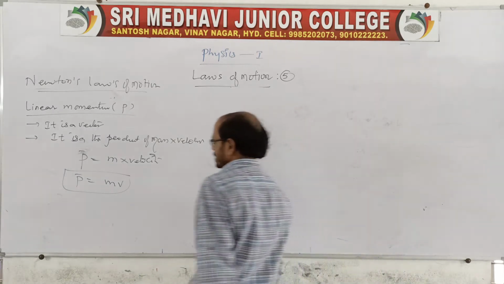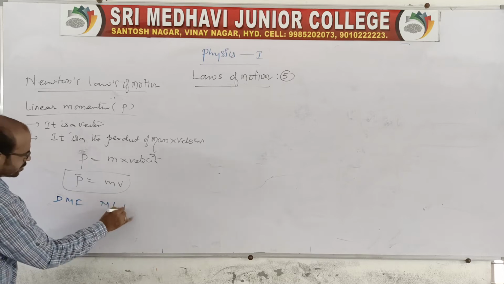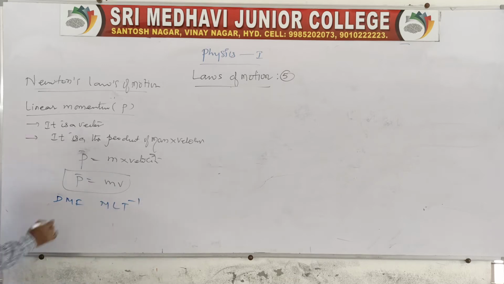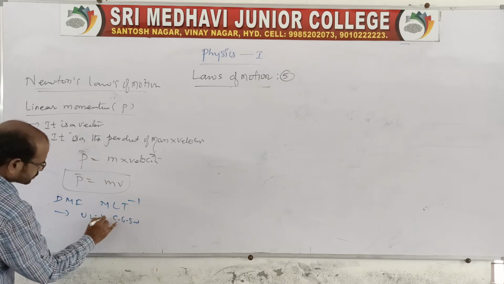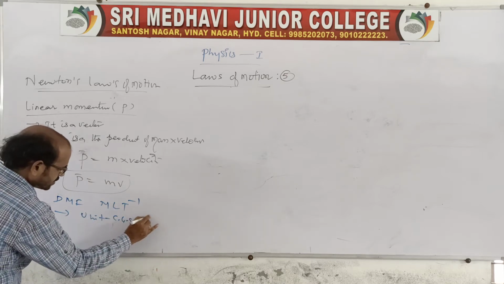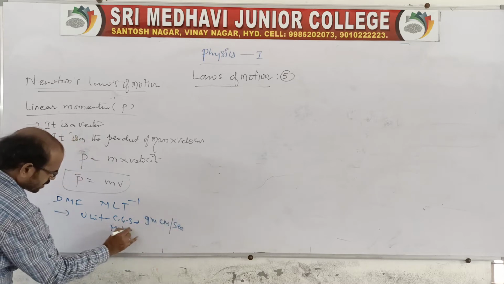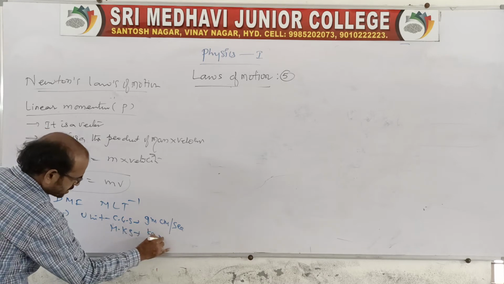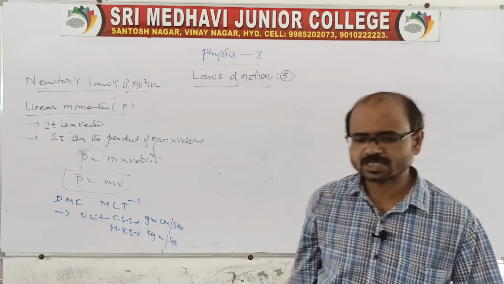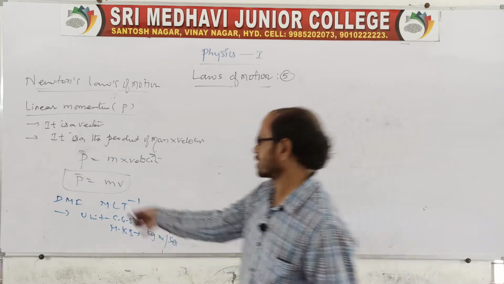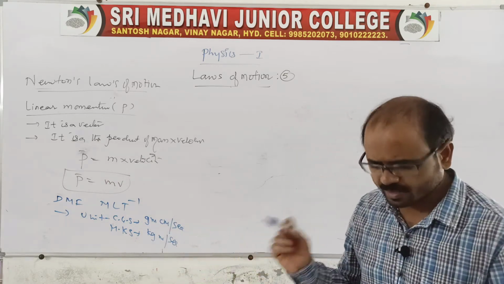Based on this, we can say the dimensional formula, already we finished, M L T power minus 1. Its unit in the CGS system is gram centimeter per second, and in MKS it is kg meter per second. So the linear momentum is nothing but the product of mass of the body and its velocity. In that sense we call it linear momentum.